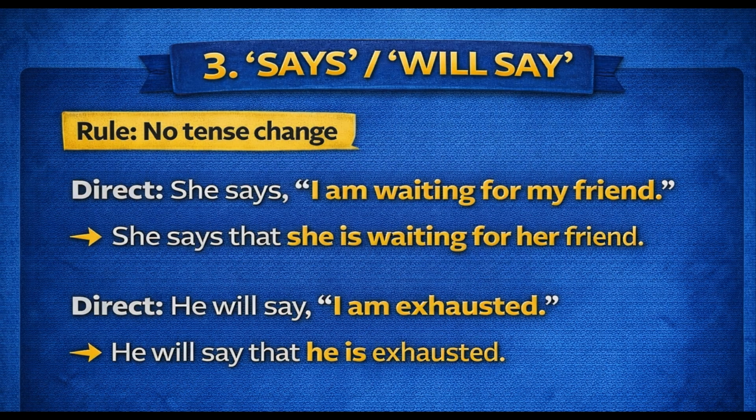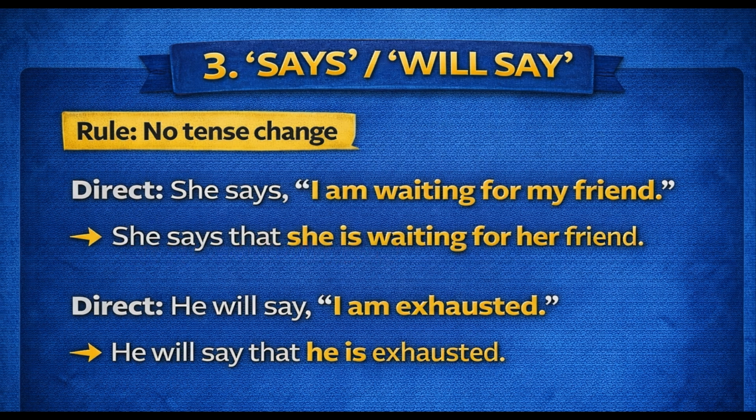And the third one is when the reported verb itself is says or will say. The reported verb, guys, is here just before the dialogue begins. If it is said or says, the rules are different. So now over here the first one is, she says, I am waiting for my friend. When the reported verb is says, the tense again will not change. So in all the three things, the tenses will not change. First is the universal truth, second is habitual fact, and the third is when the reported verb is says or will say.